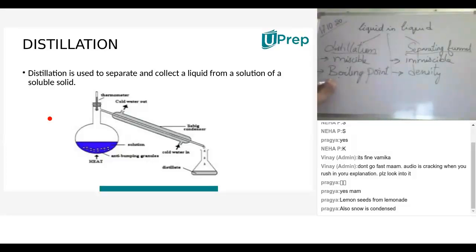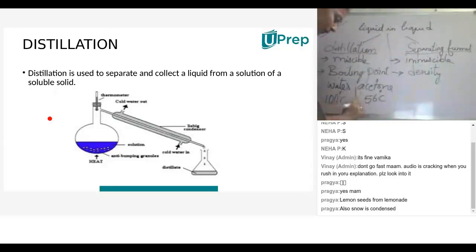If one of the components is water, mixed with acetone, the boiling point of water is 100 degrees Celsius. The boiling point of acetone is approximately 56 degrees Celsius. So when you heat the solution and it attains about 50 degrees Celsius, we can observe it in the thermometer.